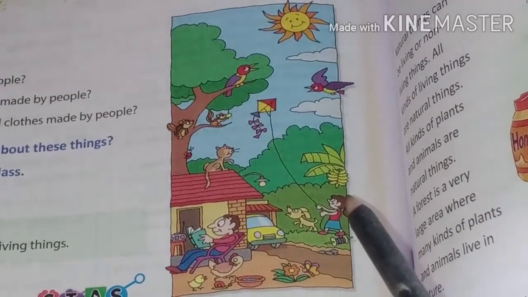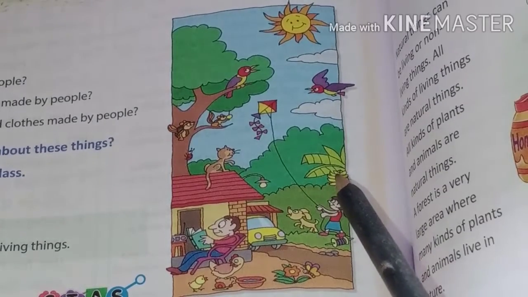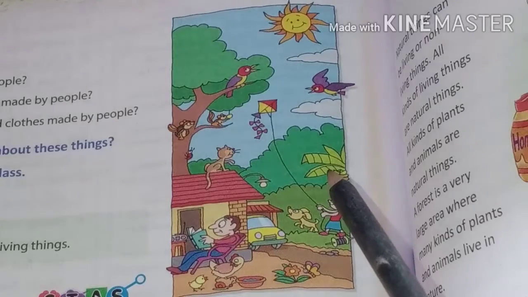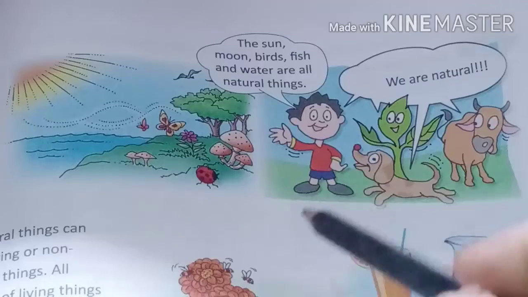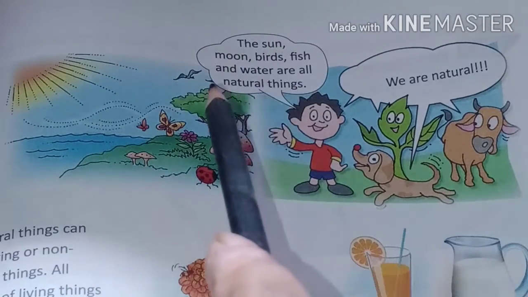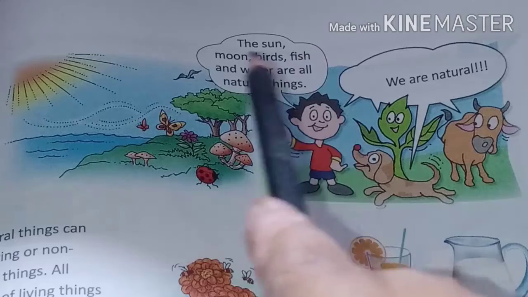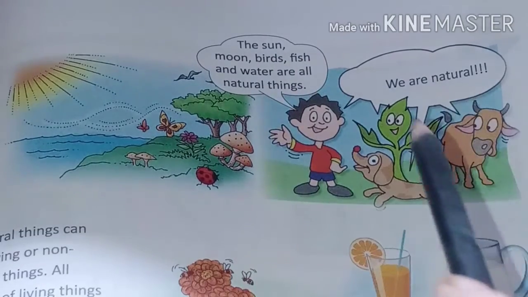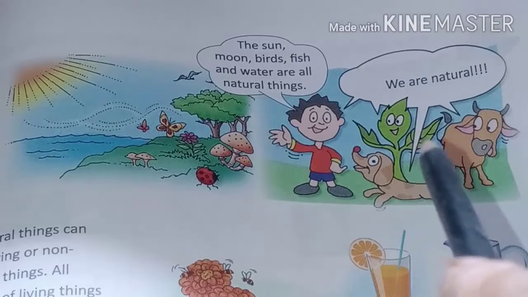Also, remember here, see, the banana tree. Is the banana tree a man-made thing or a natural thing? Yes, natural thing. Very good. In this picture, the boy is telling that the sun, moon, birds, fish and water are all natural things.